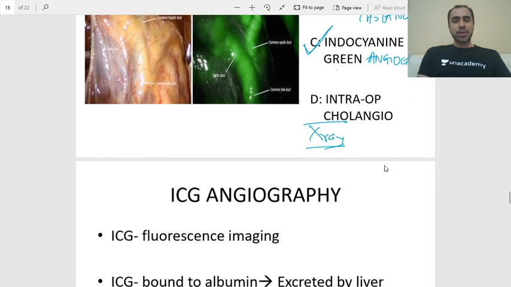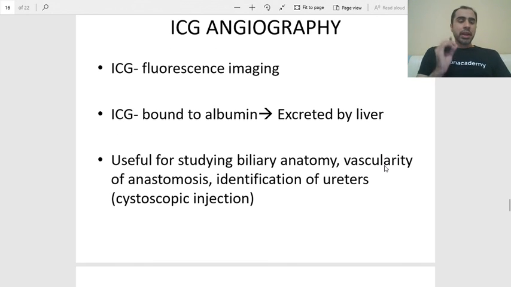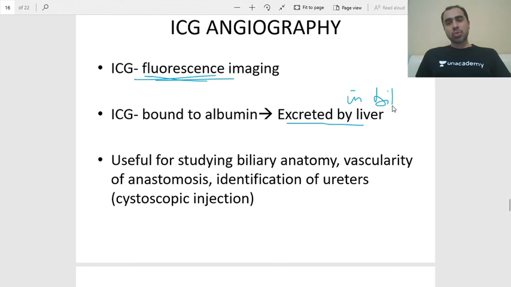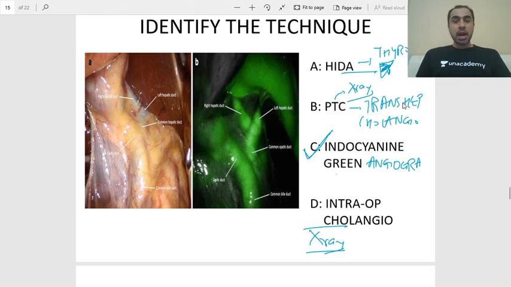Now what is this indocyanine green angiography? Indocyanine green is a colored compound which shows fluorescence in certain wavelengths of light. So what is done is, let's say if I'm doing a hepatobiliary surgery, I know that it is excreted by the liver in bile. So when I'm doing the surgery, if there is any difficulty in anatomy, I inject indocyanine green into the vein. Okay, it's an angiography. So it goes in the vein, then it goes into the liver, it is excreted in the bile. Then I change the color of the light of the laparoscope.